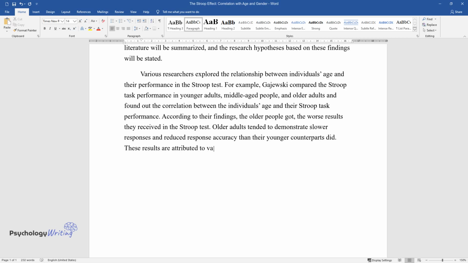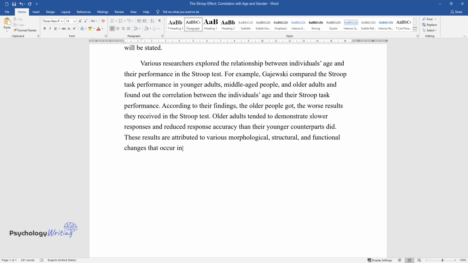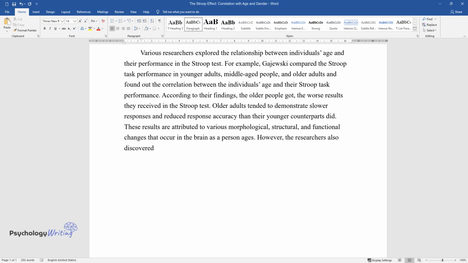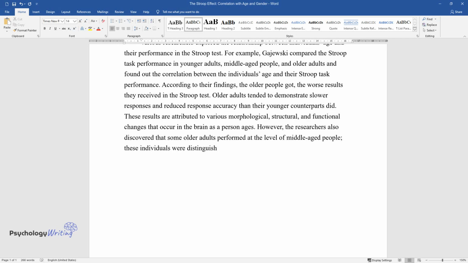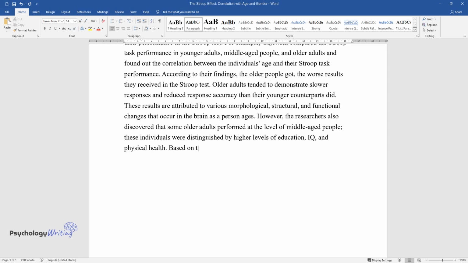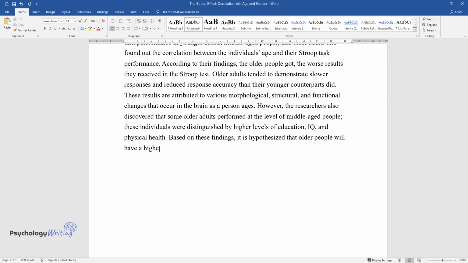These results are attributed to various morphological, structural, and functional changes that occur in the brain as a person ages. However, the researchers also discovered that some older adults performed at the level of middle-aged people. These individuals were distinguished by higher levels of education, IQ, and physical health. Based on these findings, it is hypothesized that older people will have a higher reaction time in different Stroop tasks